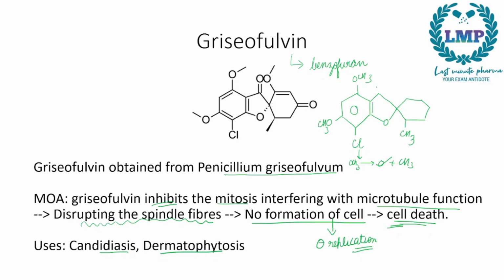In the furan ring, what we will imagine is this one. After OCH3 furan ring, we will get a double bond O. Since double bond O, we will think like double bond O will make a copy. So OCH3 double bond O. So the next will also have OCH3, and then this double bond O will come at the alternate position. Double bond O. To make up the valency, a double bond right here. So this will be the structure of Griseofulvin.